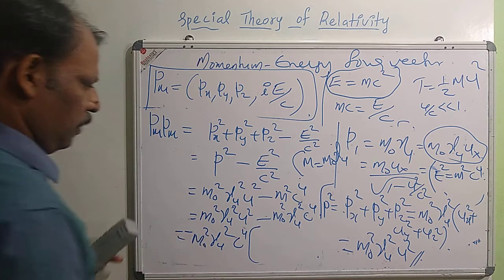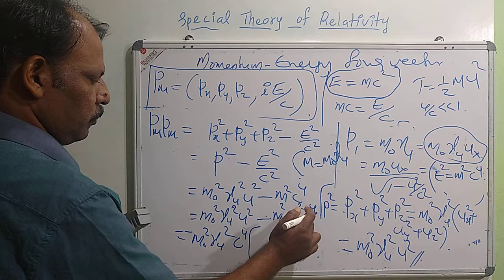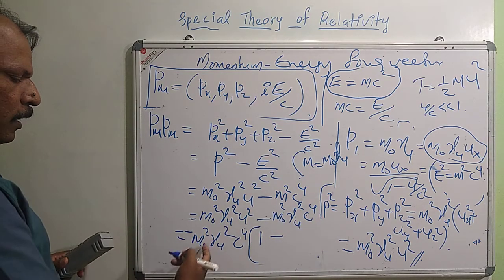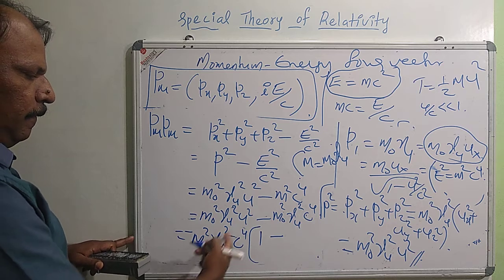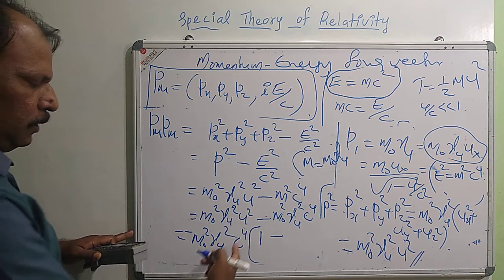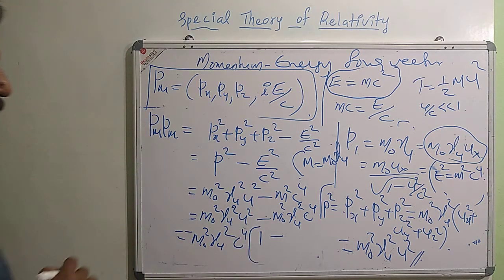Taking minus of m0 square gamma u square c raised to 4 common from these two terms, this will be 1. Then here minus m0 square gamma u square is taken, then this term will be c raised to 4 is taken. I think I have made one mistake.